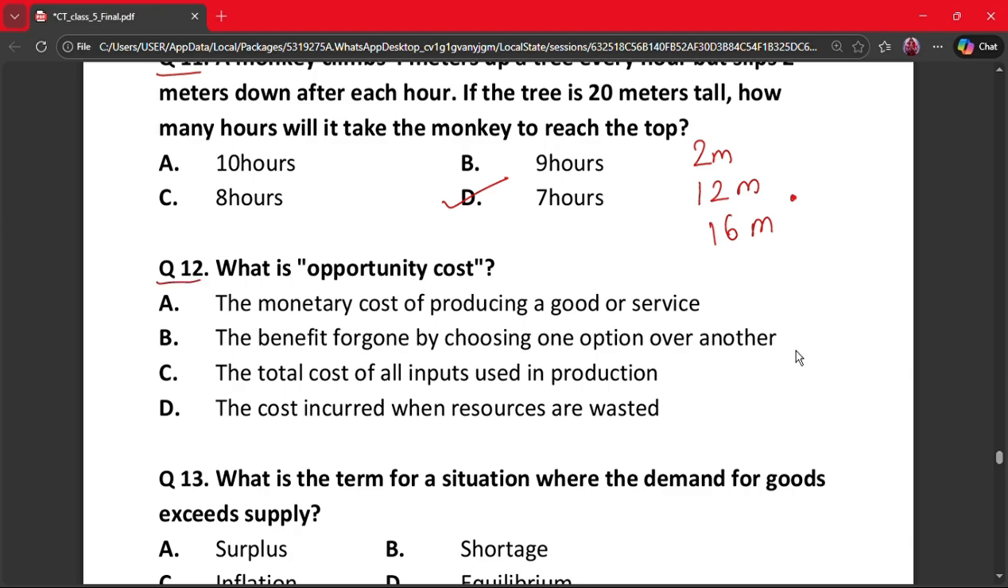Question number 12. What is opportunity cost? A. The monetary cost of producing a good or service. B. The benefit foregone by choosing one option over another. C. The total cost of all inputs used in production. D. The cost incurred when resources are wasted. Here the correct answer is option B. The benefit foregone by choosing one option over another. Why? Because opportunity cost is what you give up. Choosing one option means losing another benefit. This is a key economics concept.